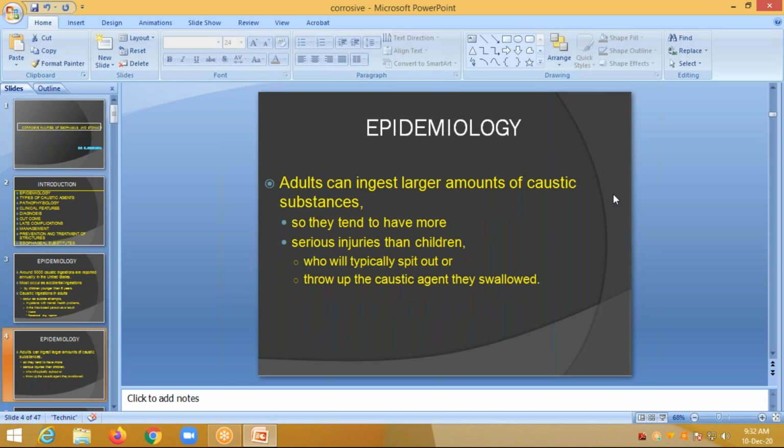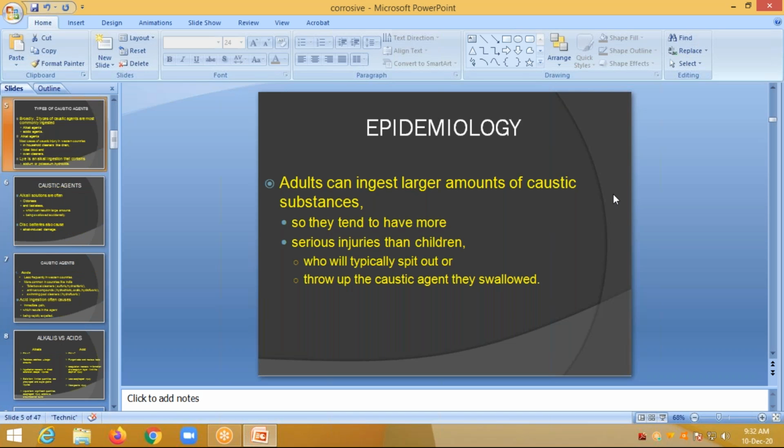Adults can ingest larger amounts of caustic substances, so they tend to have more strictures and more serious injuries than children or infants. Infants cannot ingest the caustic agents in large amounts, so they try to spit it out, they throw up the caustic agents, and then they swallow.